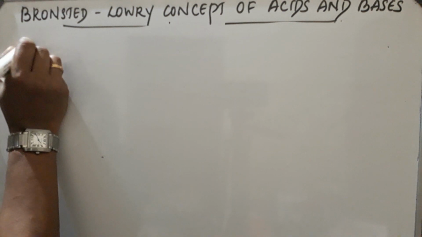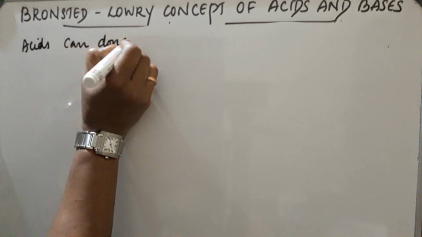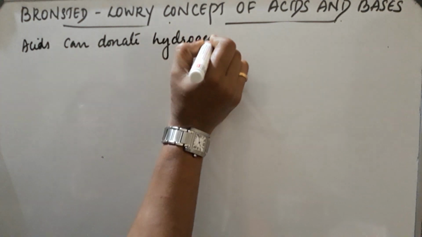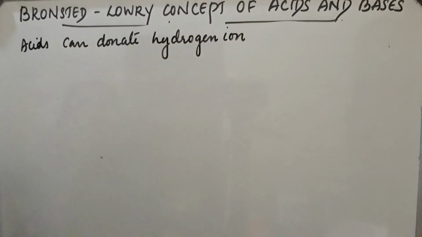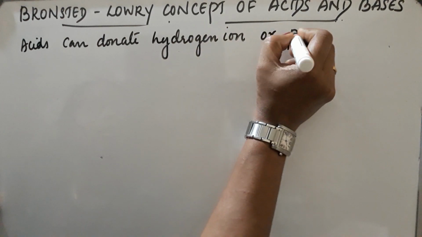So, acids can donate hydrogen ion, or they can be called proton donors.